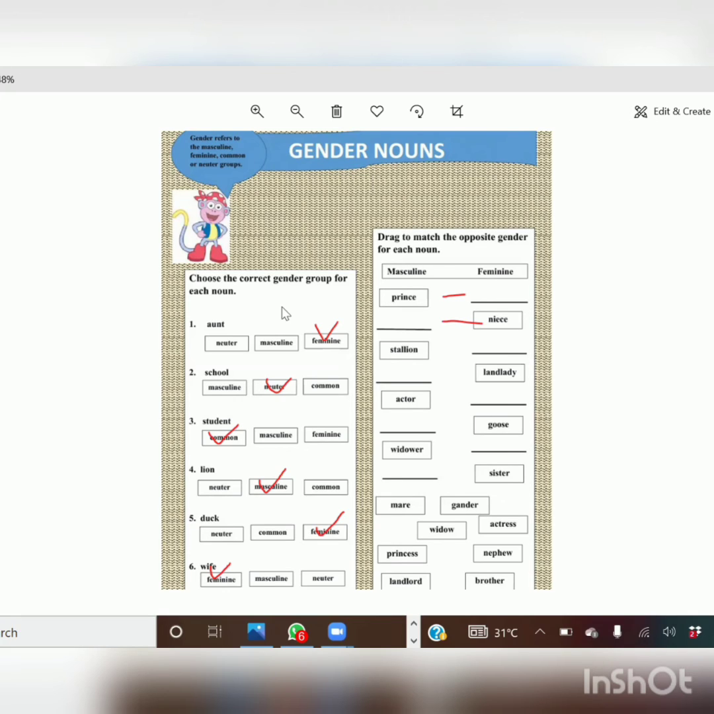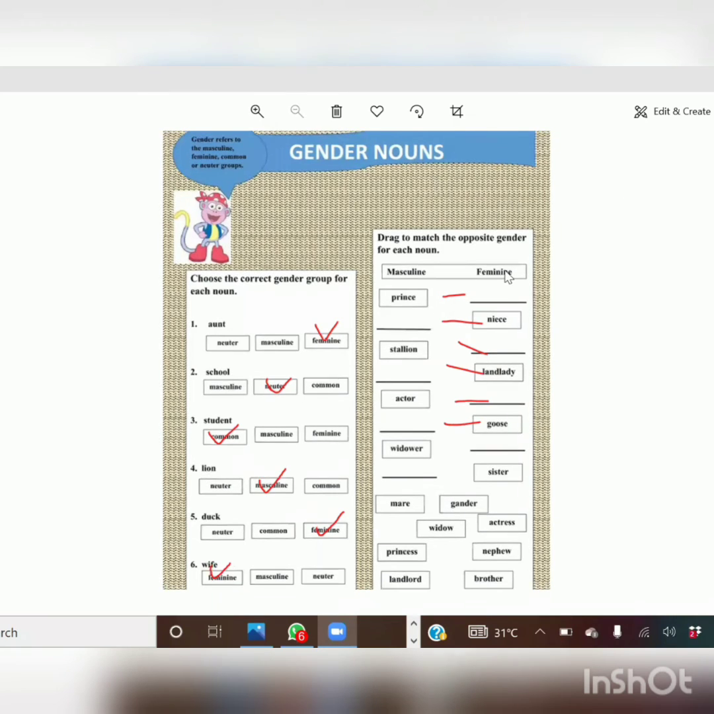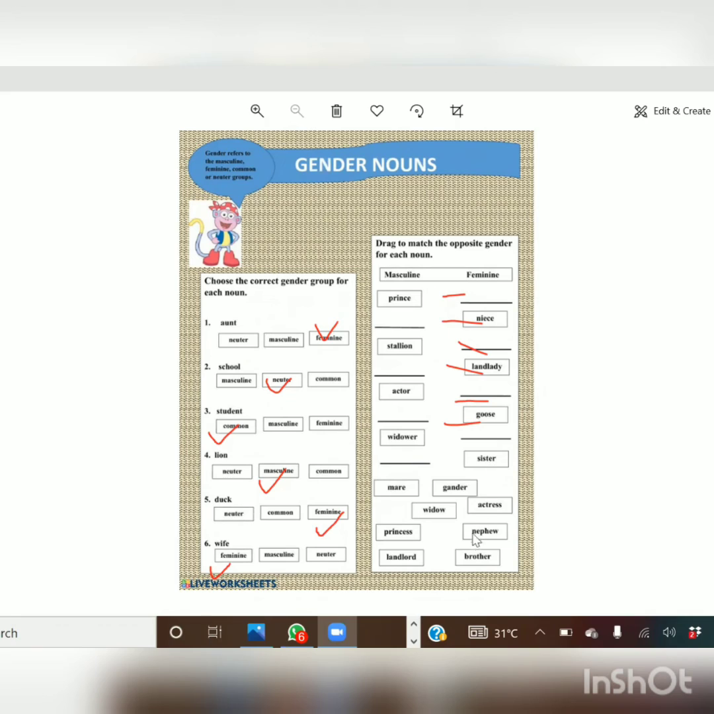Stallion. Mayor. Landlady. Landlord. Actor. Actress. Goose. Gander. You remember we have learned this in second standard grammar. I taught you. Goose, gander. Then widower. Just a minute. Your widow. Sister, brother. Okay. So yeah, these are the other genders.